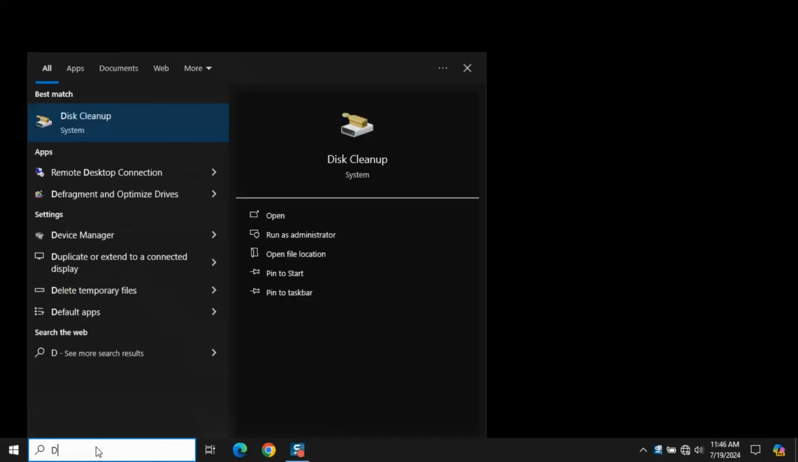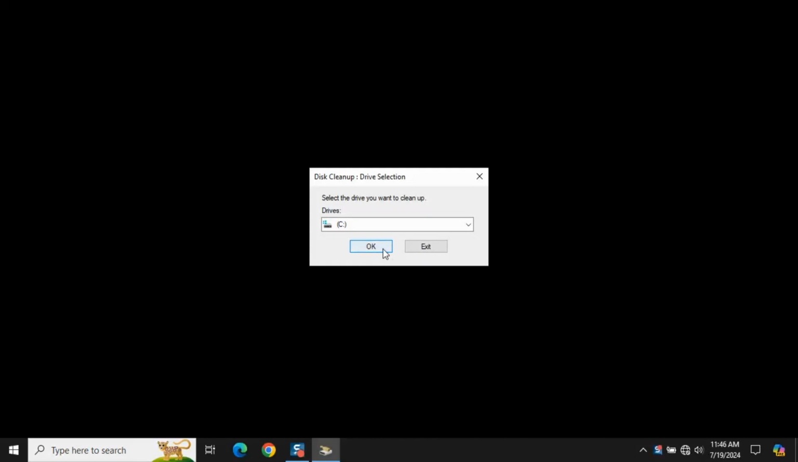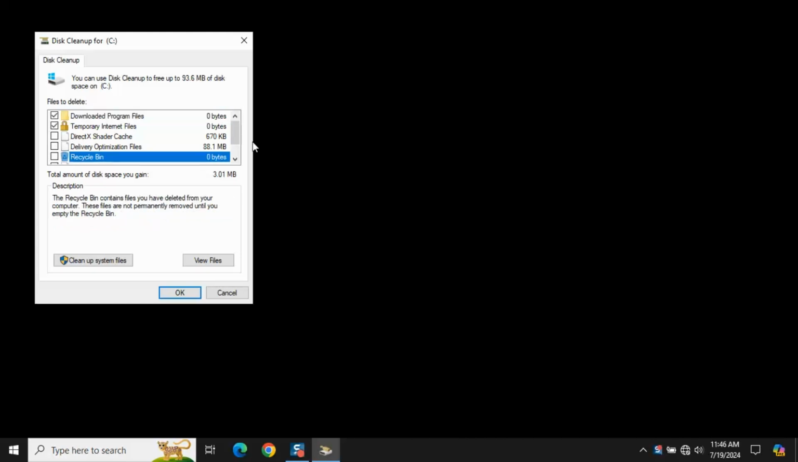Open the Start menu and type Disk Cleanup in the search bar, then select the Disk Cleanup app from the results. Disk Cleanup will analyze how much space you can free up on your system drive. Once the analysis is complete, check the box next to Temporary Files and any other locations you want to clean. Click on Clean Up System Files to proceed.